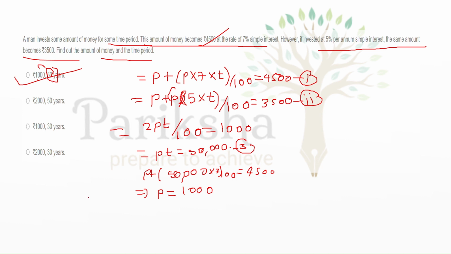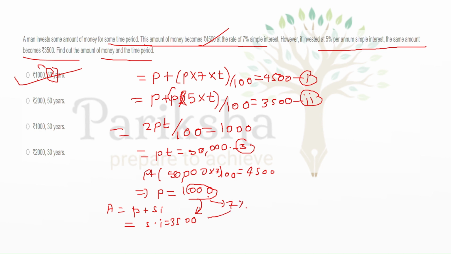Now amount will be equivalent to P plus SI, so it says SI equals 3500. So at what time will the principal of 1000 get 3500 at rate 7%?